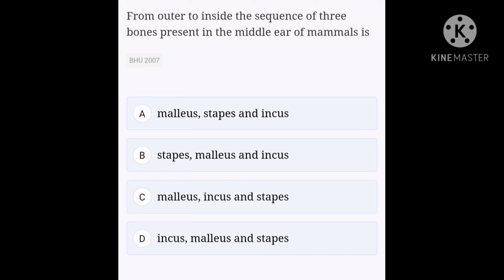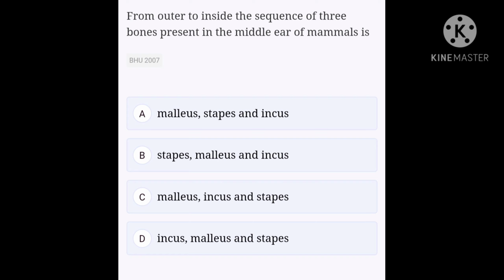From outer to inside, the sequence of three bones present in the middle ear of mammals is option A, malleus, stapes, and incus. Option B, stapes, malleus, and incus. Option C, malleus, incus, and stapes. Option D, incus, malleus, and stapes.